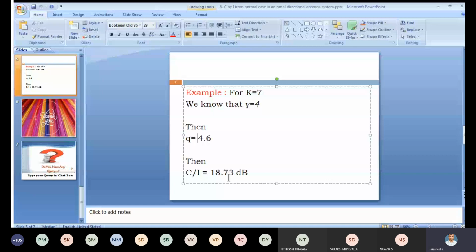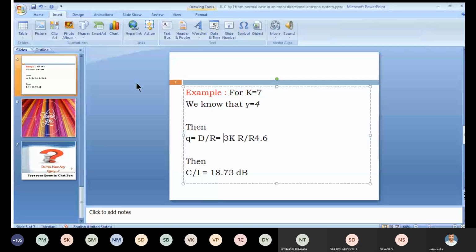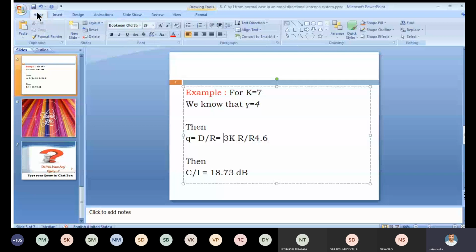Q equals D by R, which equals root 3K R divided by R, since D equals root 3K times R. Then R cancels, and we get root of 3K.